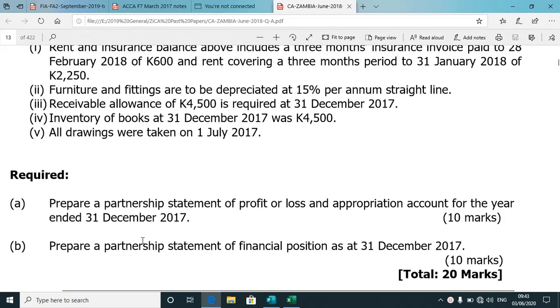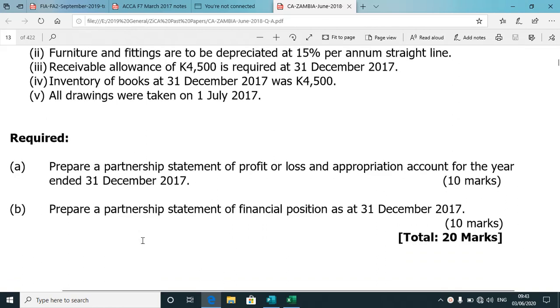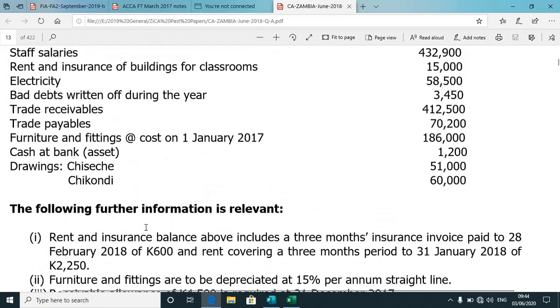I might have to do question 2, which involves clubs. Of course, that's not supposed to be very difficult, but let's try to see if we can bring down this question. The requirement says we should prepare a partnership statement of profit or loss and appropriation account for the year ended 31st December 2017. We should also prepare a partnership statement of financial position as at 31st December 2017, 10 marks, 10 marks, and of course, the total is 20 marks.